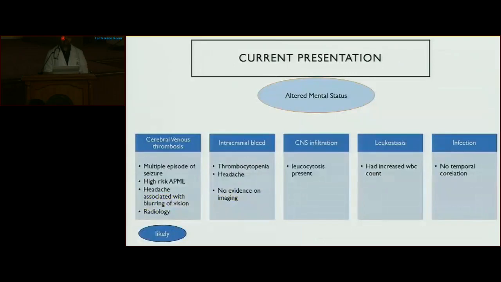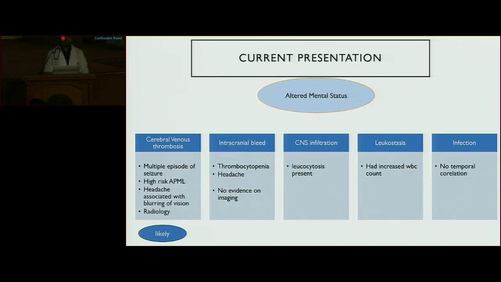Current presentation. Patient was altered in sensorium as she was drowsy and also had multiple episodes of seizure. So various possibilities are cerebral venous thrombosis. As patient had multiple episodes of seizures, patient is a high risk APML case. And at presentation, patient had headache associated with blurring of vision, and radiology was also suggestive of CVT.